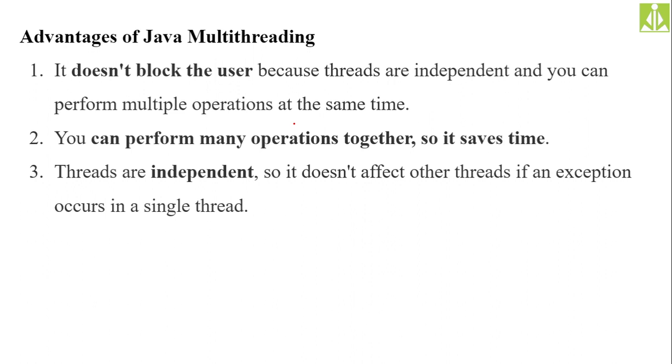But if you subdivide a process into a number of threads, let us say you subdivided that process into 10 threads, and in those 10 threads only one thread is giving an error, then what will happen?